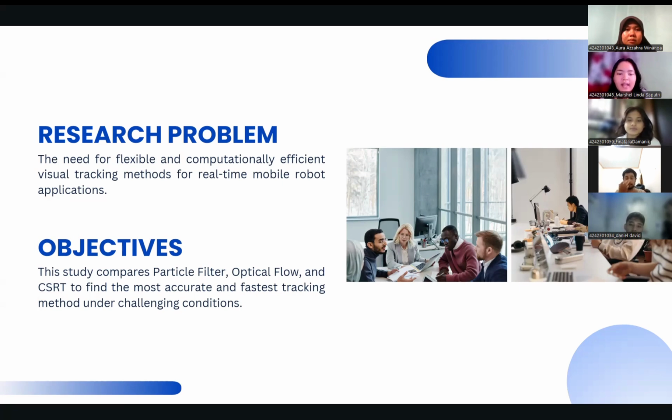This research aims to determine which method provides the best balance between accuracy, processing speed, and computational efficiency without requiring training data. In addition, the study analyzes the ability of these methods to handle challenging conditions such as changes in object scale, lighting variation, motion blur, partial occlusion, and sudden movements.